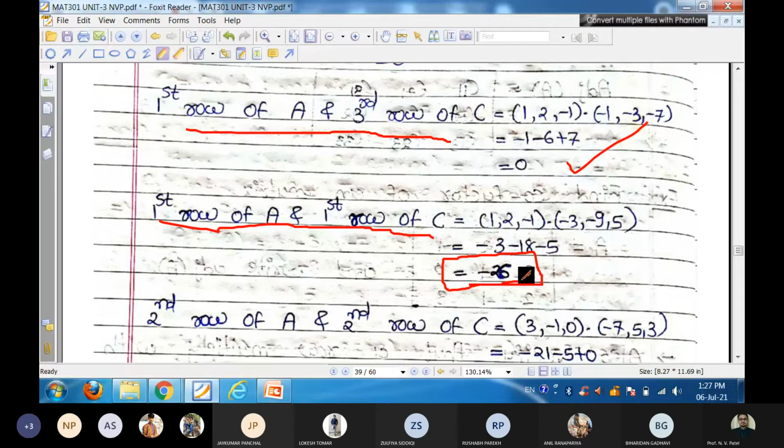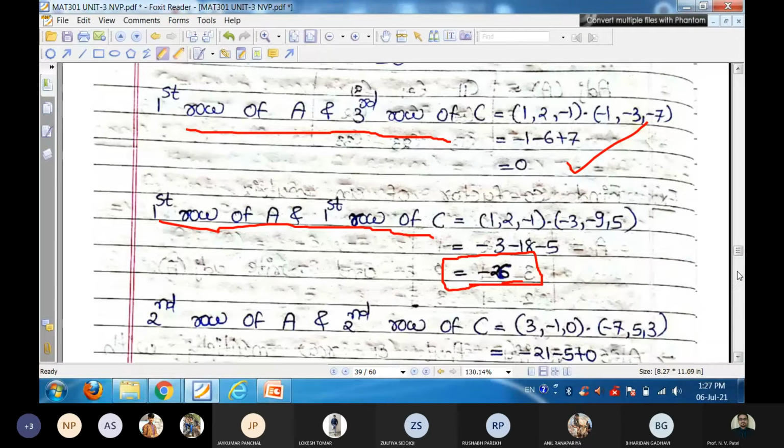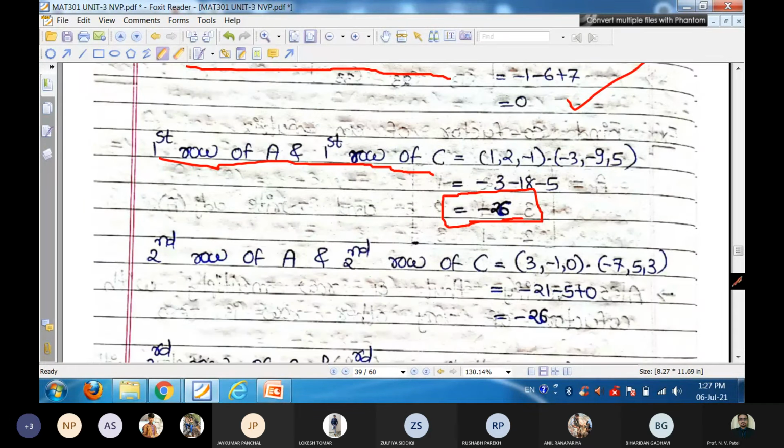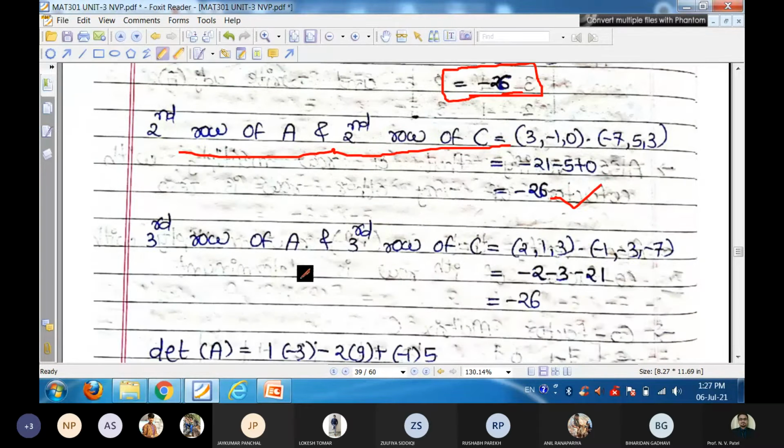If the same index is taken for capital A and capital C, that answer is the determinant. So the second row multiplied with the second row of C is also -26, and the third row multiplied with the third row of C is also -26.